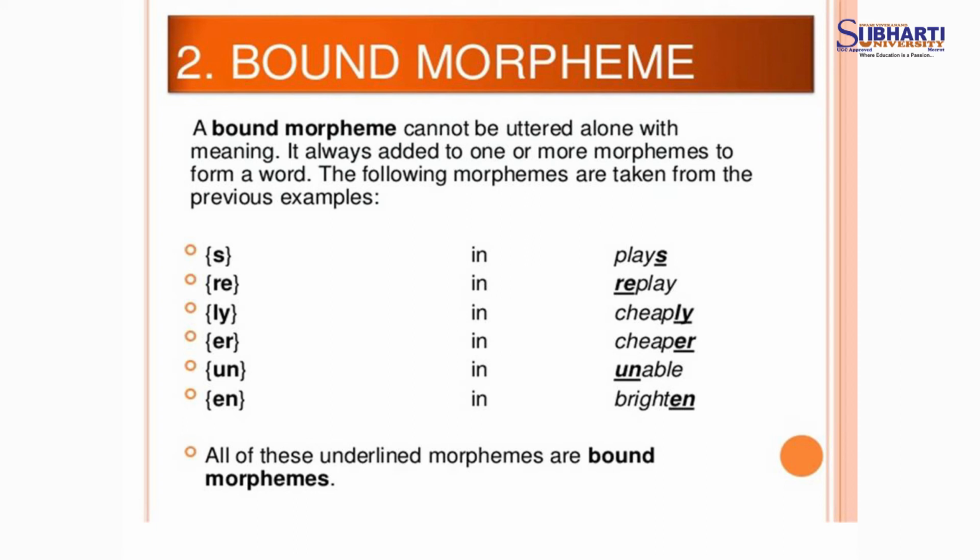Completely the word has become unable. Similarly, brighten. If I am taking the example of brighten, B-R-I-G-H-T-E-N, that en is also known as a bound morpheme. So, all these underlined morphemes are bound morphemes. All these underlined in this slide are known as the bound morphemes.